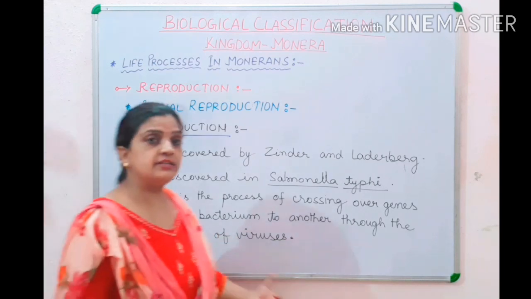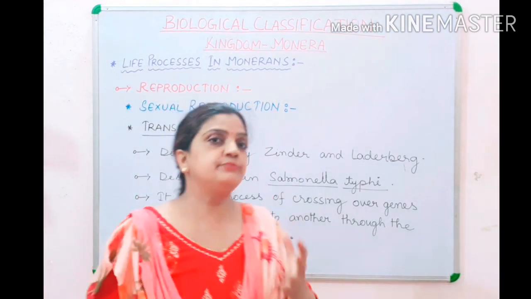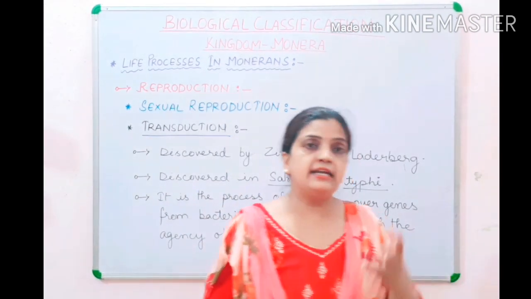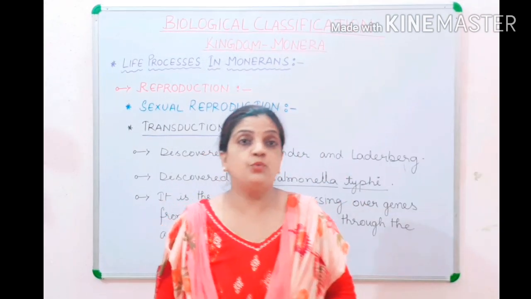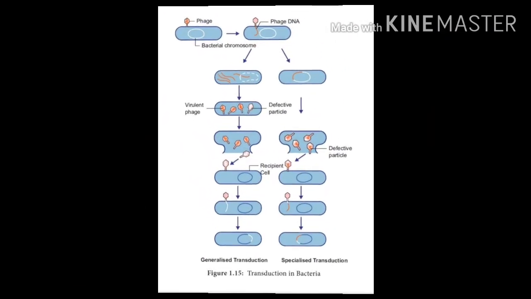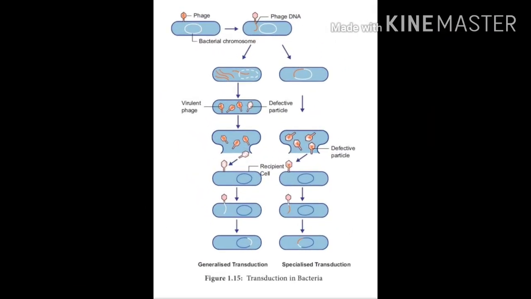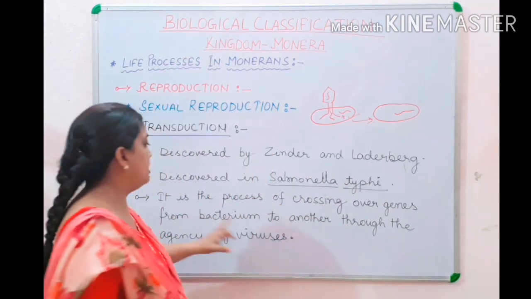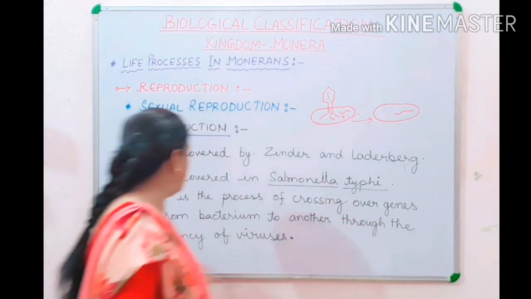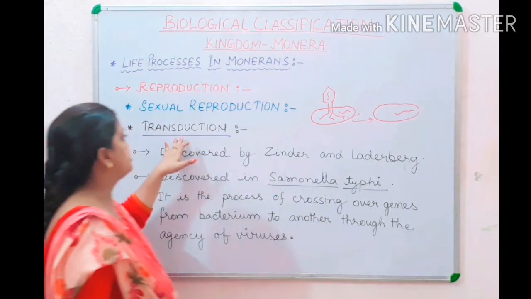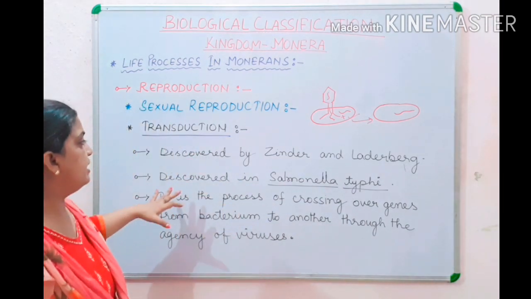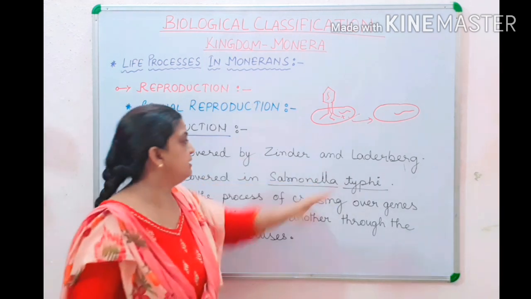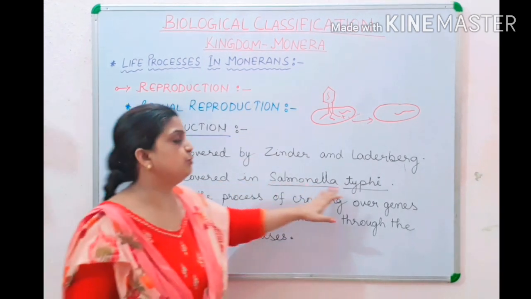Now here children, agencies are needed. An intermediate organism is needed, and those intermediate organisms are viruses, the different types of viruses. It is the process of crossing over genes from one bacterium to another through the agency of viruses. So children, this is what transduction says, that transduction was discovered by Zinder and Lederberg. It was discovered in Salmonella typhi.